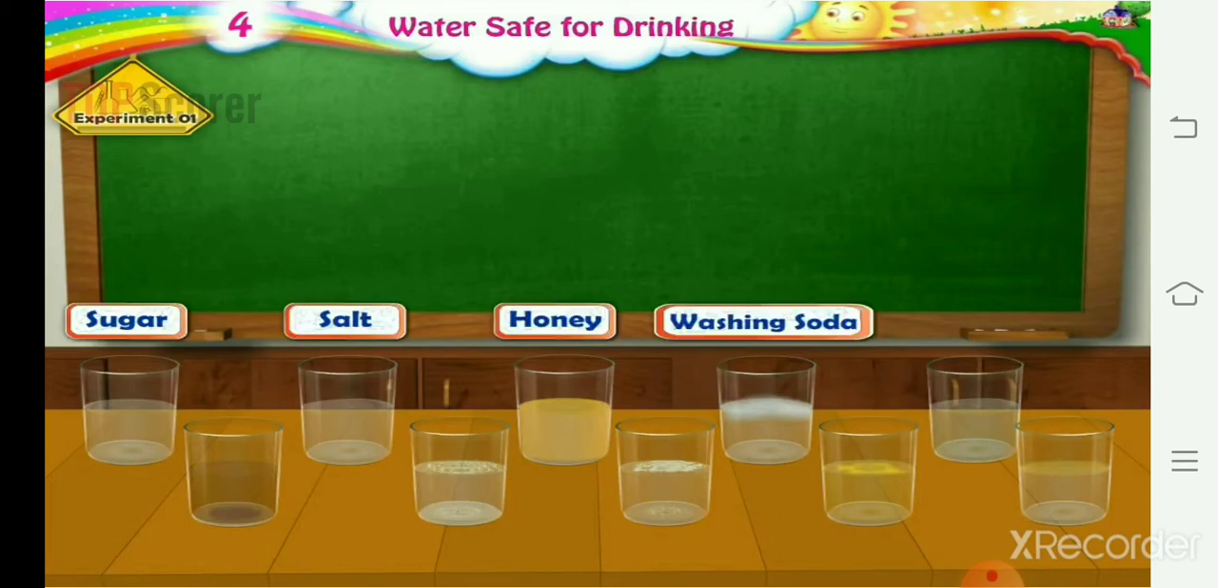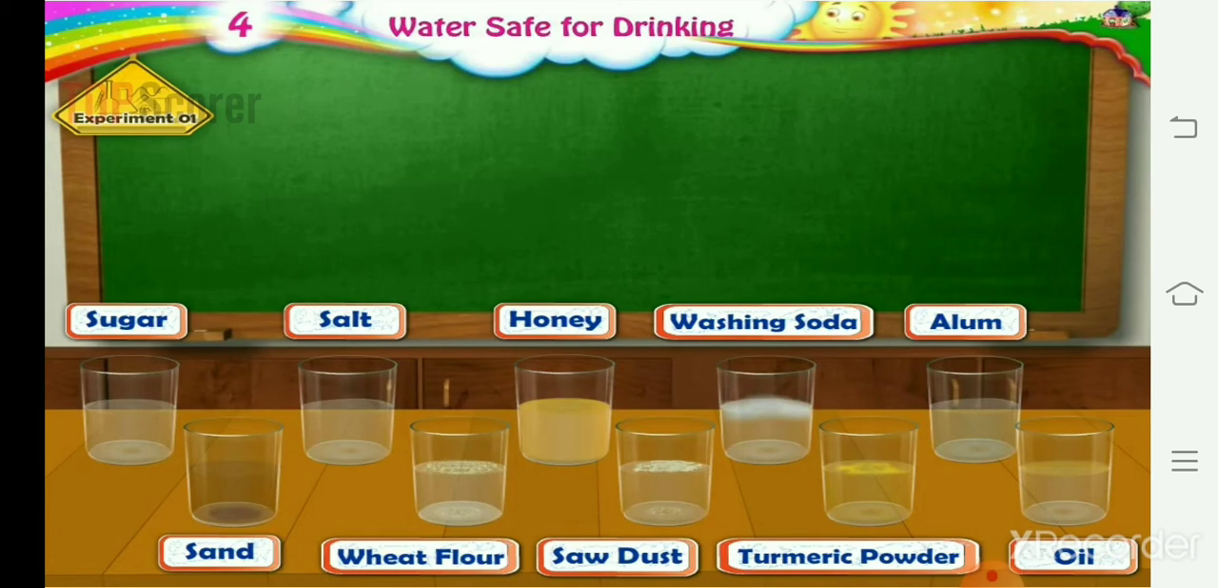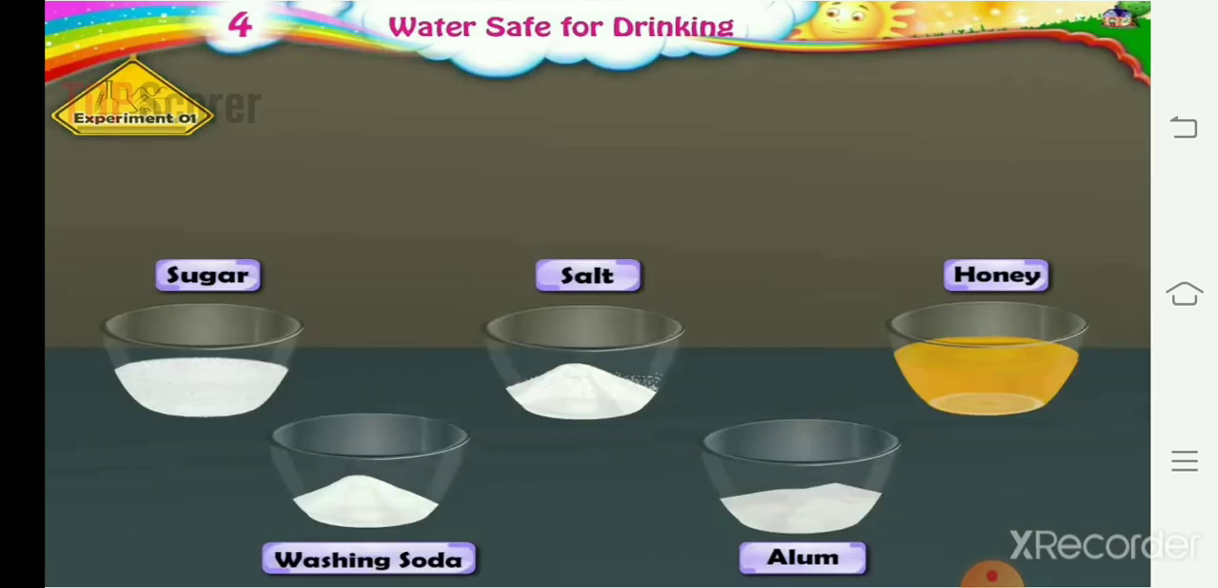Sugar, salt, honey, washing soda and alum disappear in the water. They dissolve completely in the water. But sand, sawdust, turmeric powder, oil do not disappear even on stirring. They do not dissolve. What does this tell us? This tells us some substances dissolve in water while some substances do not.